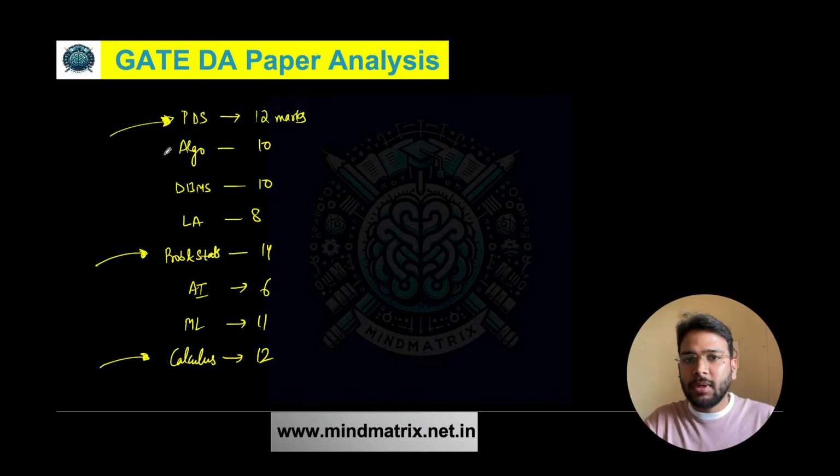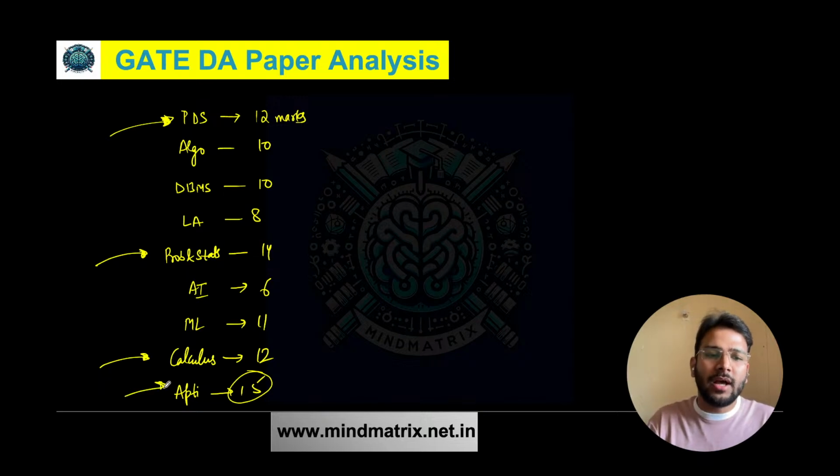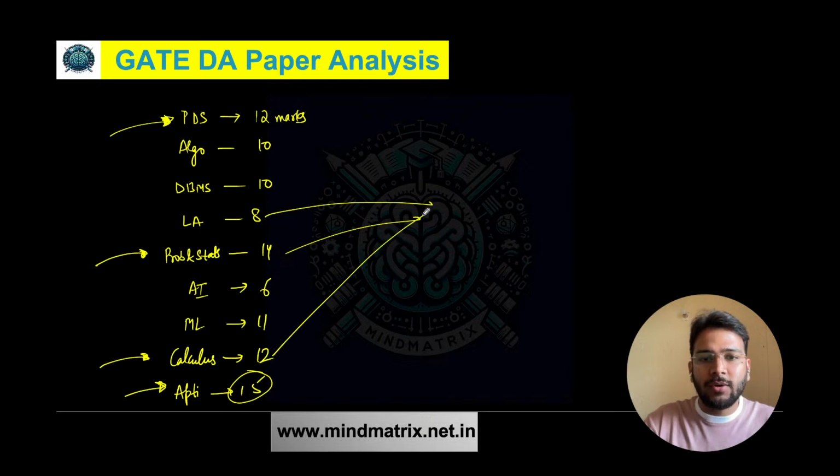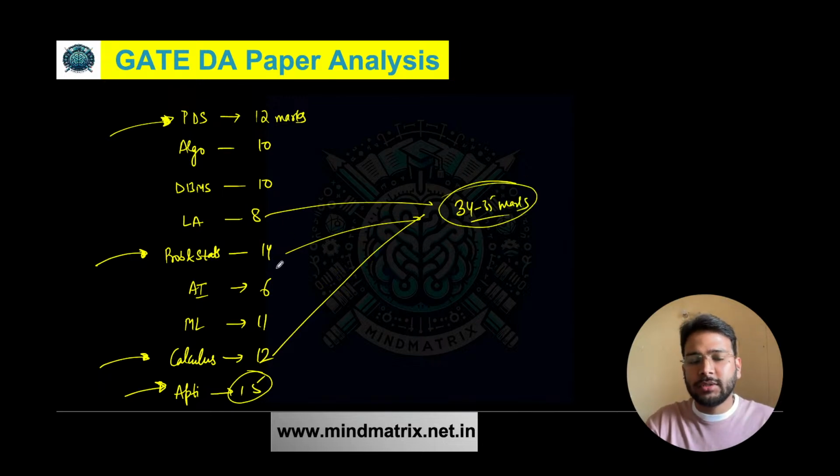Programming data structure also usually has a similar weightage, around 12 to 15 marks. And last but not the least, we have 15 marks for aptitude, and they asked simple aptitude questions as we have received the feedback. If you talk about the mathematics part, linear algebra, probability, stats and calculus, the total is around 34 to 35 marks, right? So you can see maths is very important for GATE DA, and without maths there is no ML, there is no AI. Simple, in short.